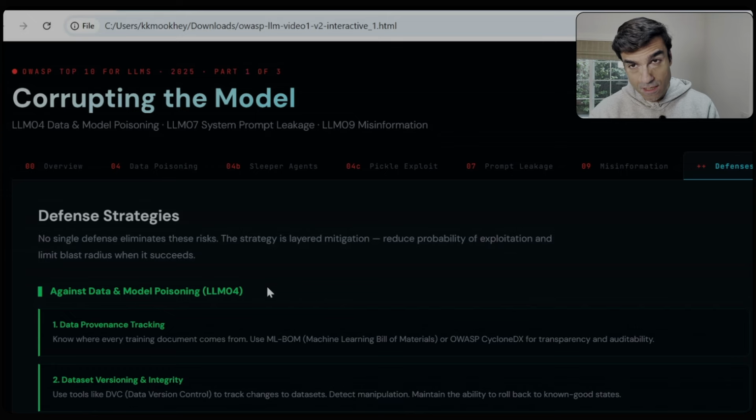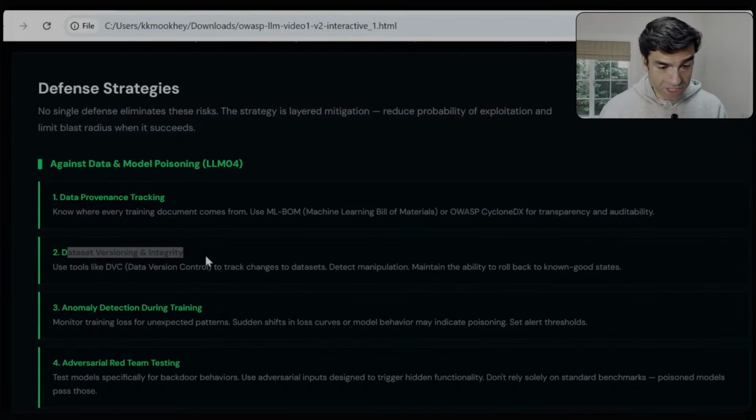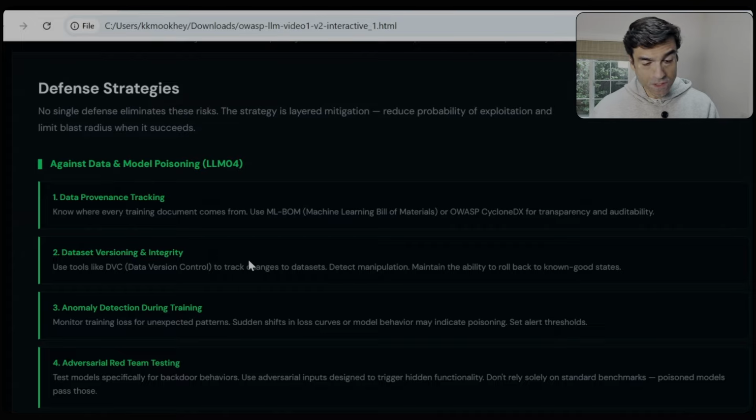So the first one is data provenance. You have to be clear on where and what your data pipelines are all about. Where does the data come from? Who authored it? How reliable and trustworthy is it? The second piece is data versioning and integrity, to track changes to your source data set so that unauthorized, unapproved changes have not come through into your data set.